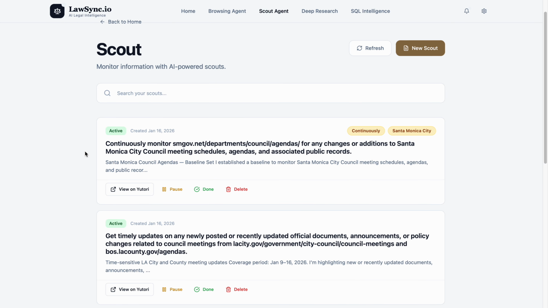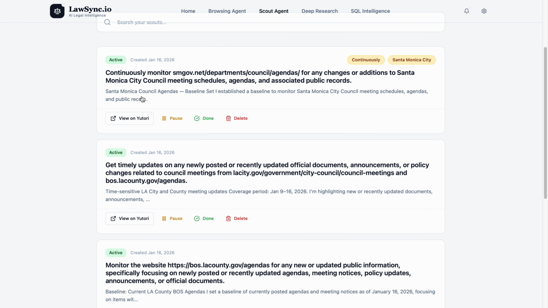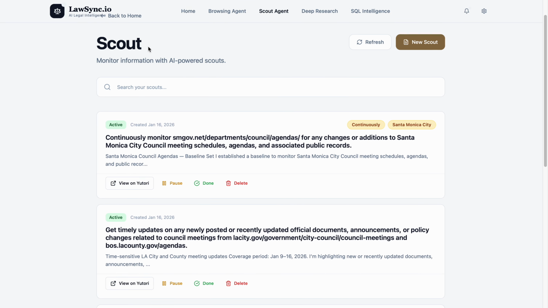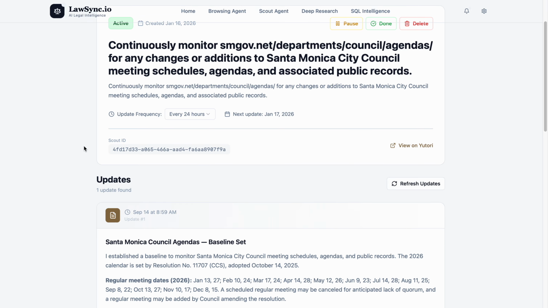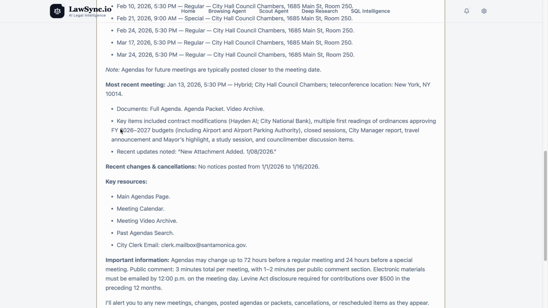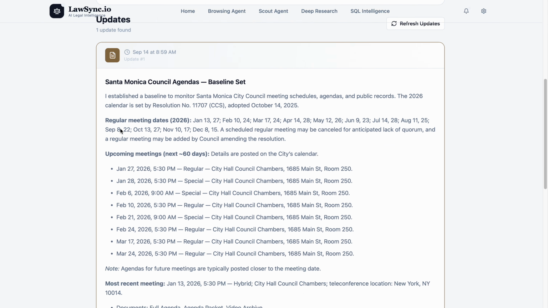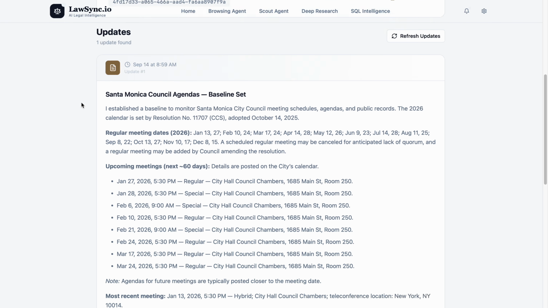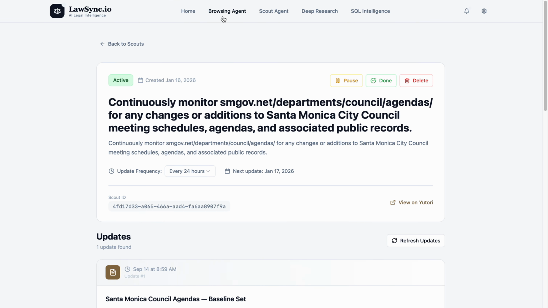about what's happening. So you can see there are a few changes on this county, Santa Monica Council, and these are all the updates happening. So the Scout is running. Once I click here, I can see the description of what the changes were. And if you see here, these are the responses generated by uTori, and this can be really useful. These are all the summaries for the responses found by uTori. So this is a powerful tool.